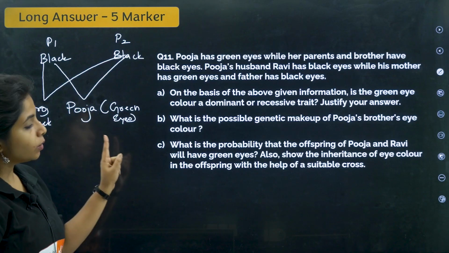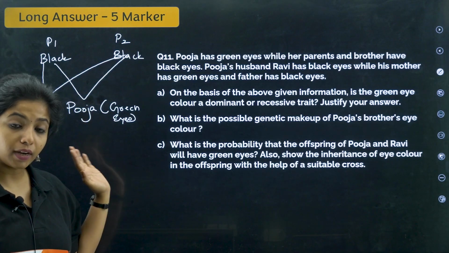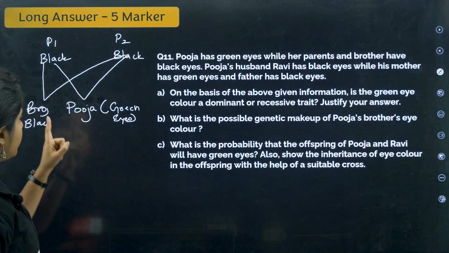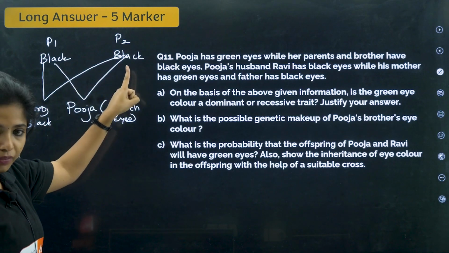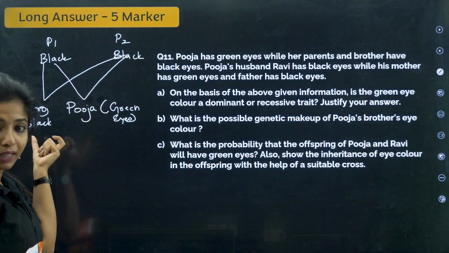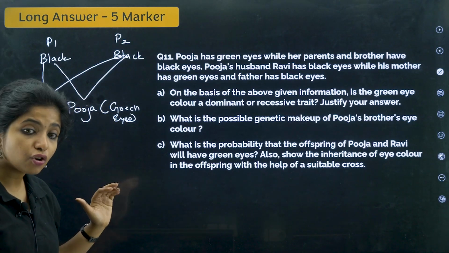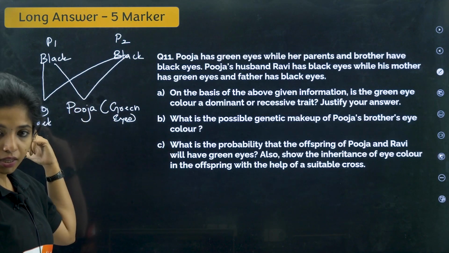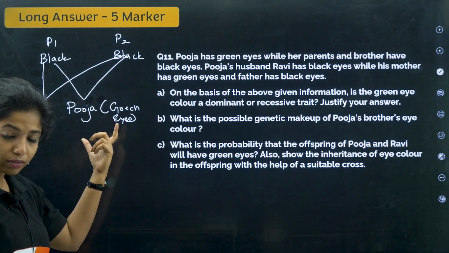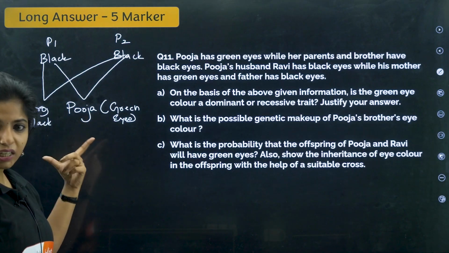Now when I do this, at this point I understand what I am trying to say. If this is black, this is black, and the brother is also black, that means probably the green trait is a recessive trait. It is not shown in so many organisms like this. In the brother it was not seen, so I don't think it is a dominant trait.